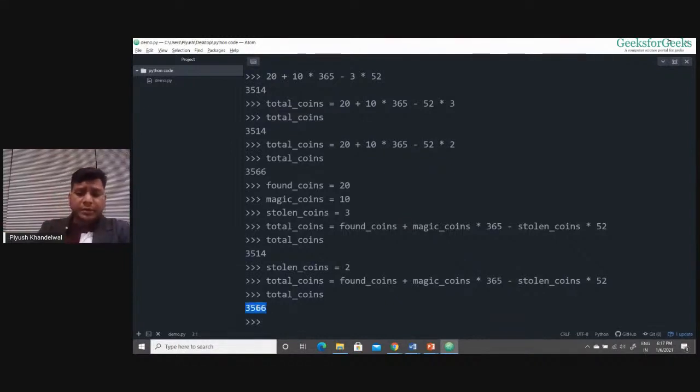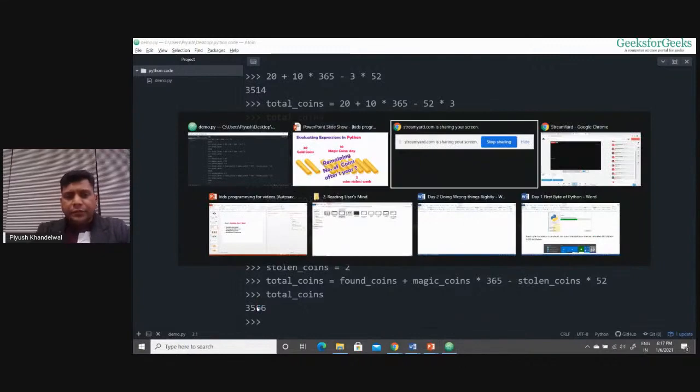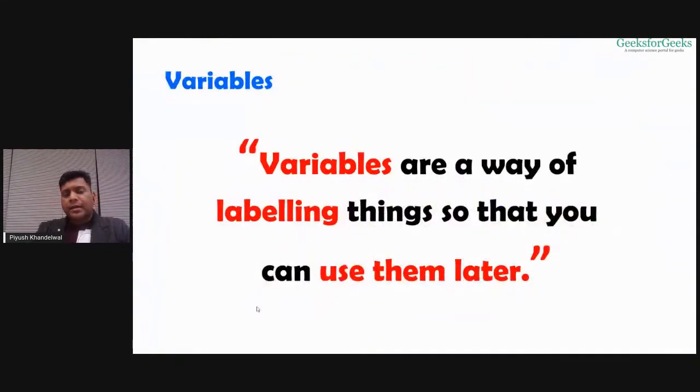So you got some idea that when you use variables, you can reuse your mathematical expressions, and you don't have to make changes in your expressions, right? It will save a lot of time for you. So we can define variables like this.